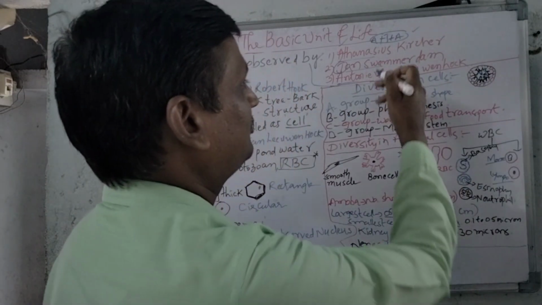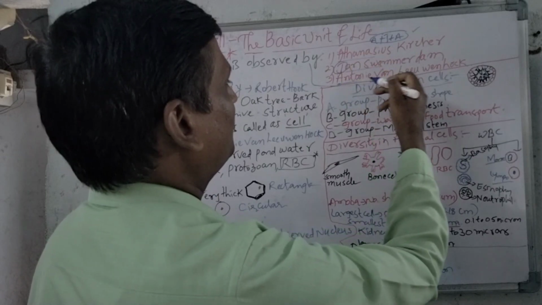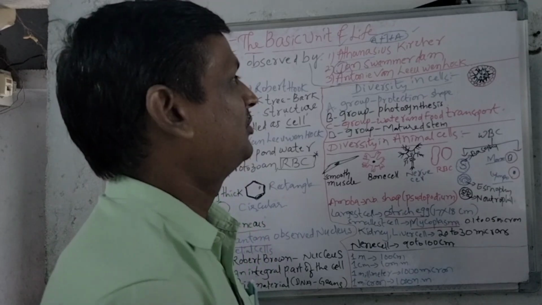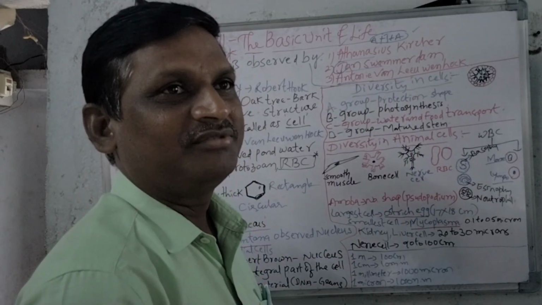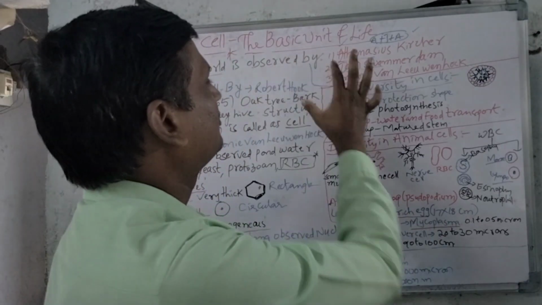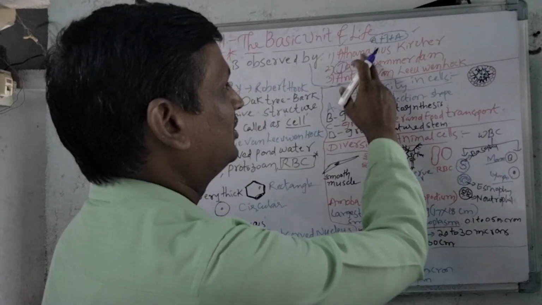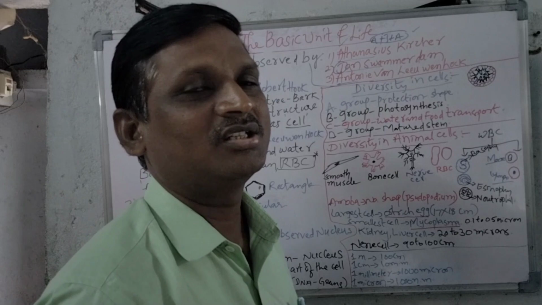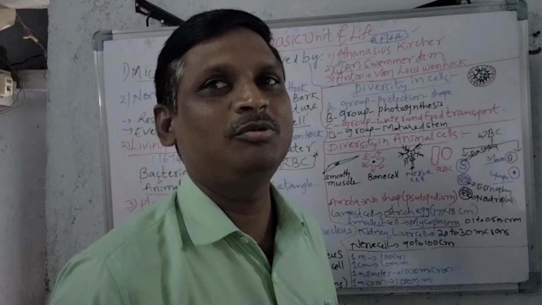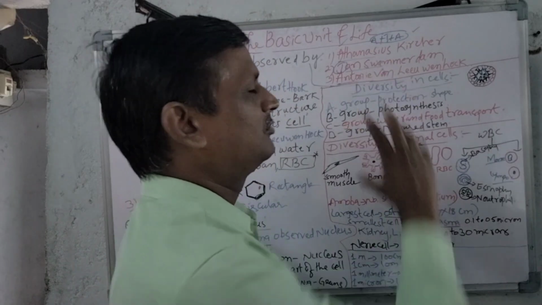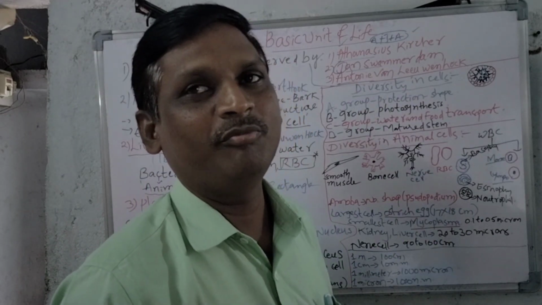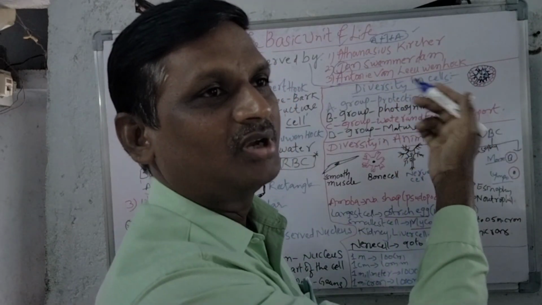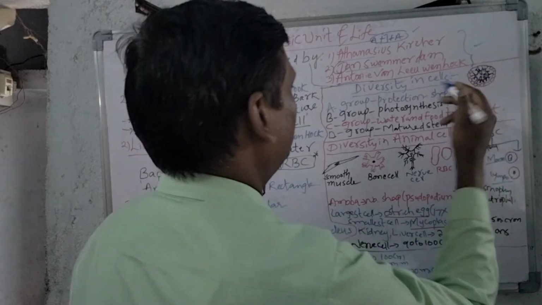In an examination they will ask, which of the following did not observe the microbial world? Mostly they ask like this. Which of the scientists is not related to observing the microbial world? Suppose the options are Athanasius Kircher, John Swaminathan, Anthony van Leeuwenhoek and Louis Pasteur. Louis Pasteur is not related to observing the microbial world in this lesson. So remember these three scientists: Athanasius Kircher, John Swaminathan and Anthony van Leeuwenhoek.